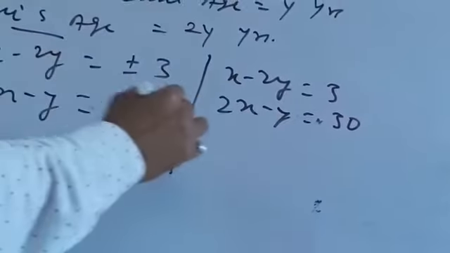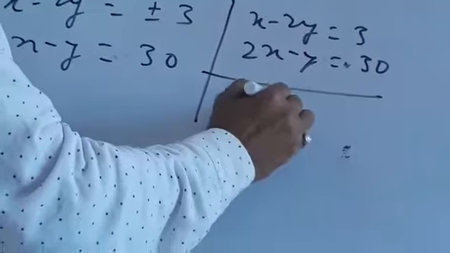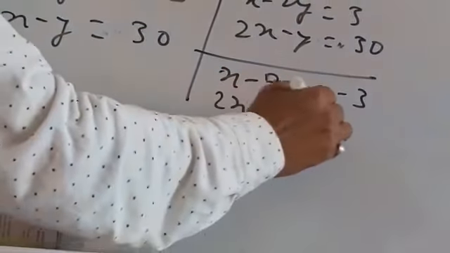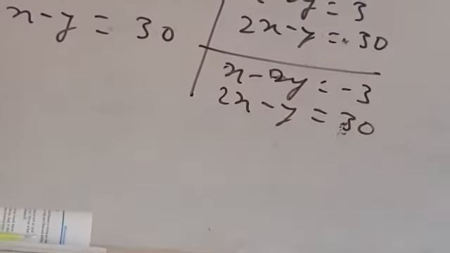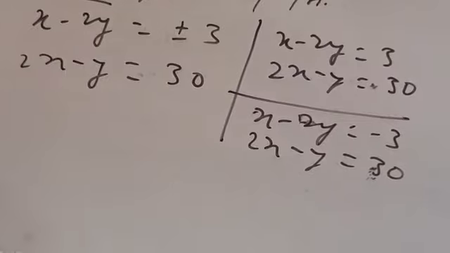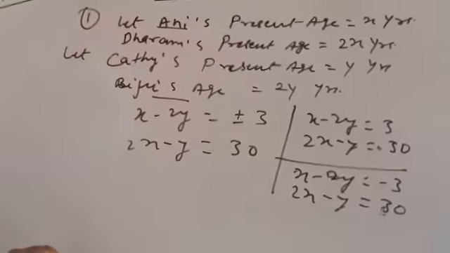And what will be the next condition? The next condition would be x minus 2y equals minus 3 and 2x minus y equals 30. By taking this situation, find out the value of x and y, and you will have the answer of this question, find the ages of Ani and Biju.